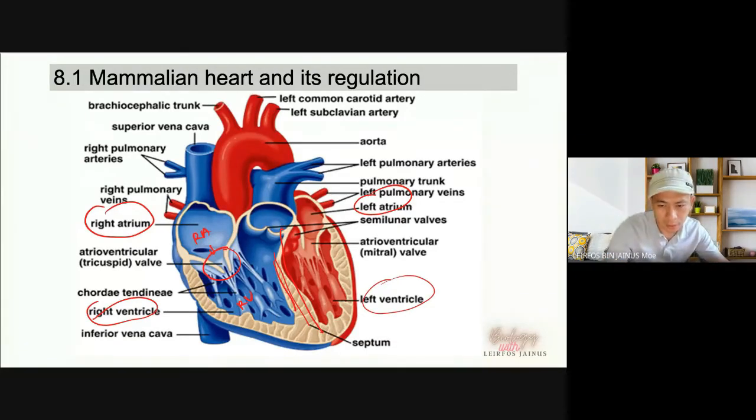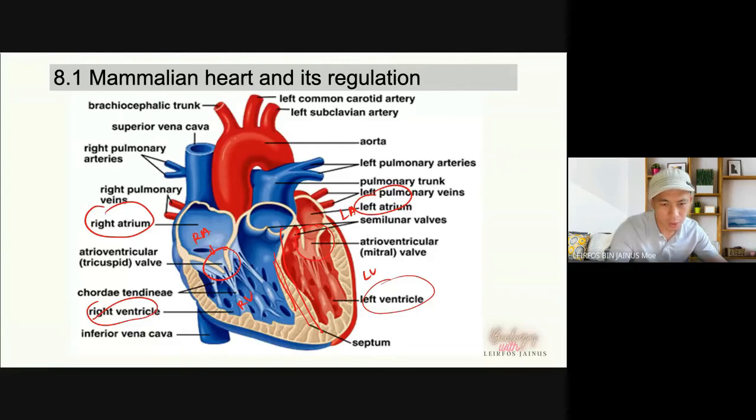And to separate the left atrium and the left ventricle, we have the atrioventricular valve, or we call it the mitral valve or bicuspid valve.